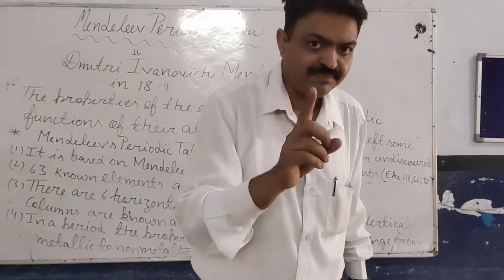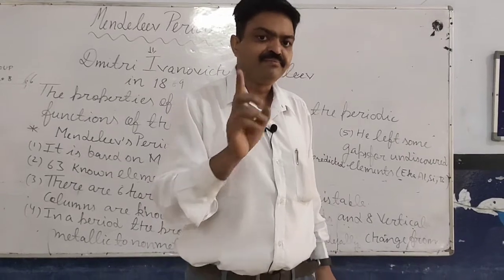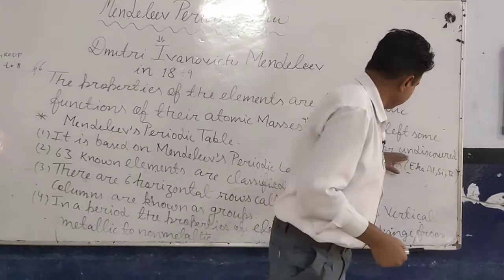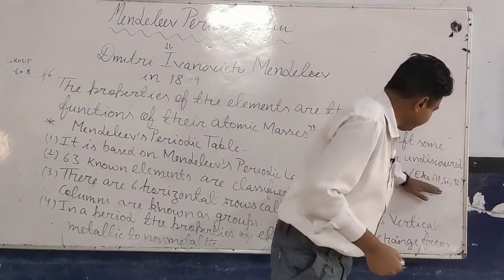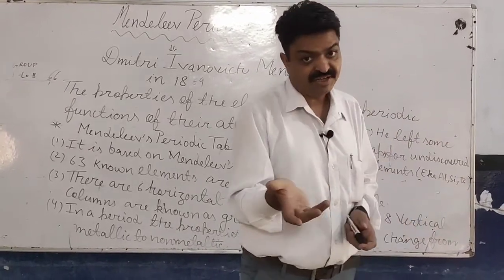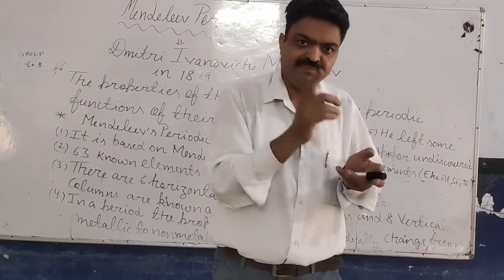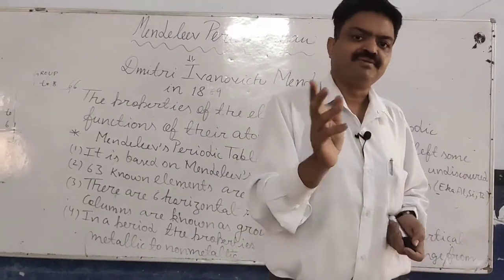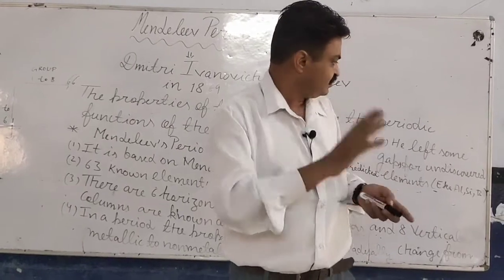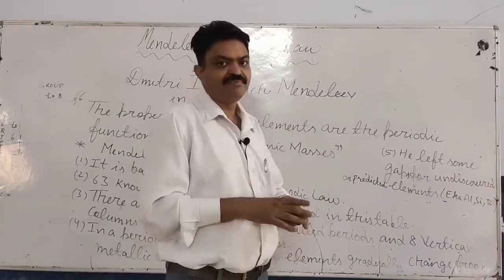So these are the predicted elements that were given by Mendeleev, and these predicted elements were changed in the modern classification according to their similar chemical properties: gallium, germanium and scandium. So it is about the Eka theory of Mendeleev.